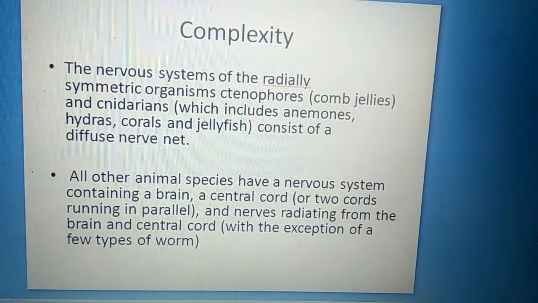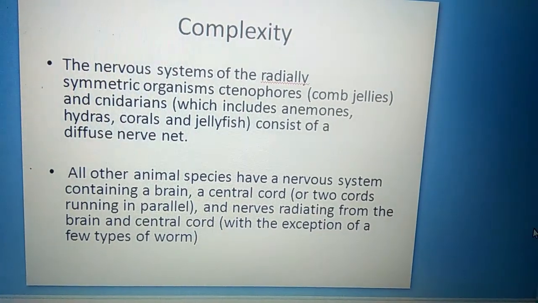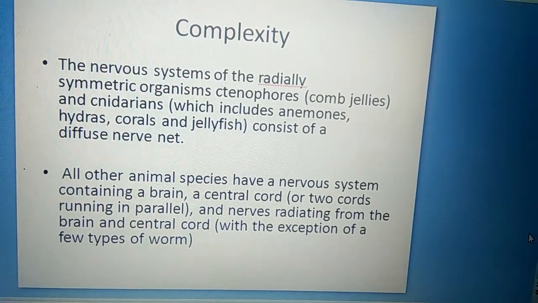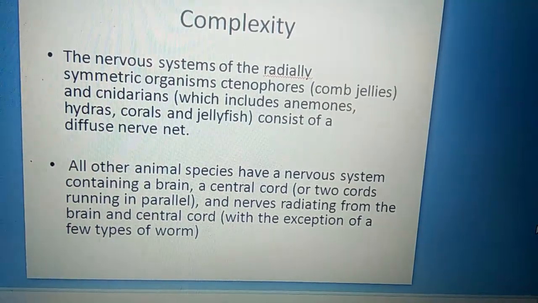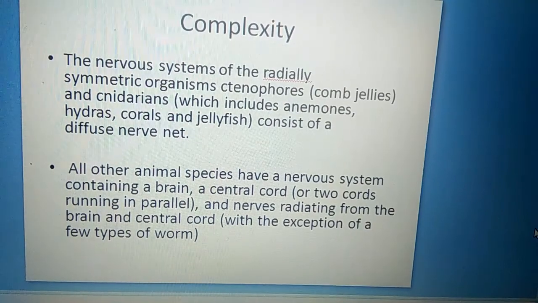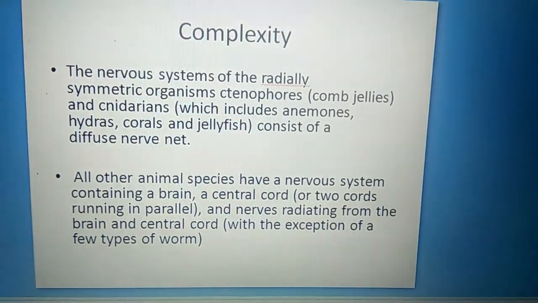The nervous system of the radially symmetric organisms consists of a diffuse nerve net. All other animal species have a nervous system containing a brain, a central cord, and nerves radiating from the brain and central cord.